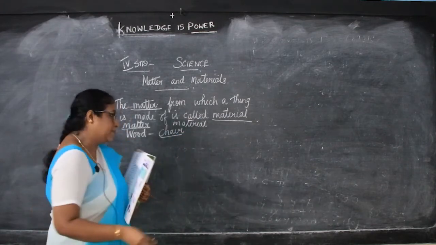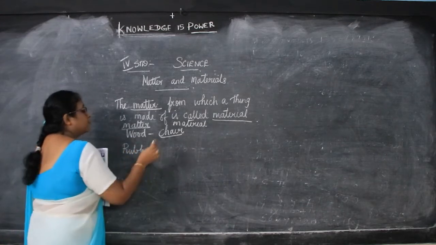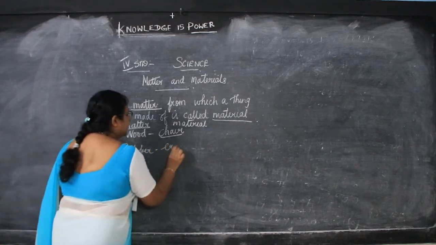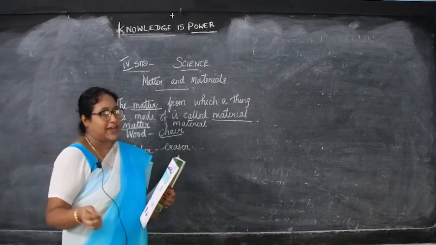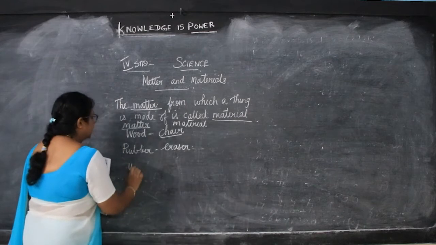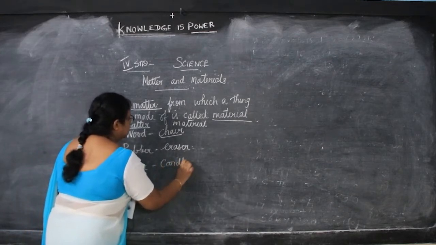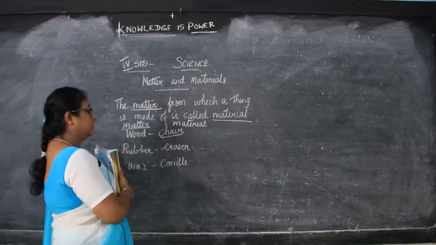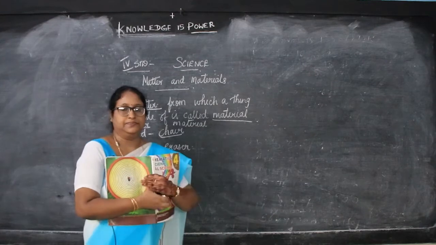The next example is rubber. So matter is rubber. From rubber what we can make? We can make eraser. Next, one more example is wax. So from wax what we can make? We can make candle. So the matter from which a thing is made is called as a material.